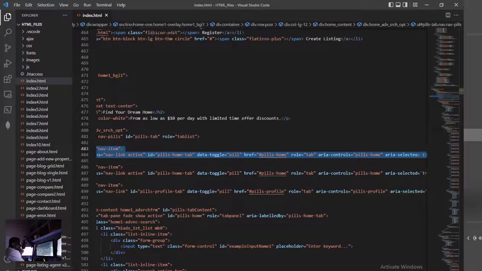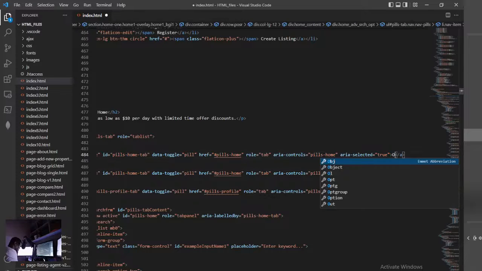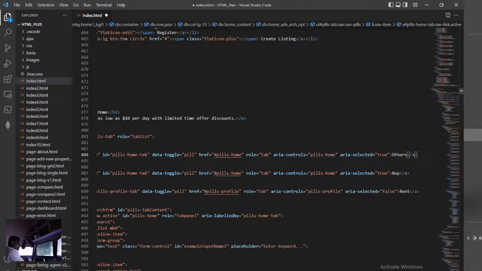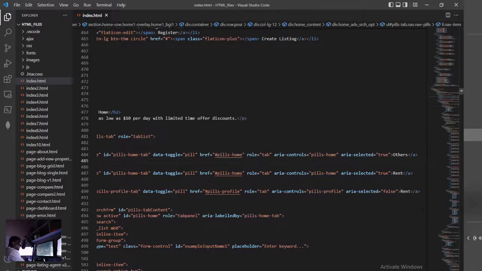Okay, so I've duplicated this buy, and I want to change this one to others. Okay, and I want this to be rent, because I think people would want to rent properties more than they buy. We all know what the economy is like, and I think rent is actually what will be selling more or going for more. So let's leave rent at the middle and buy.